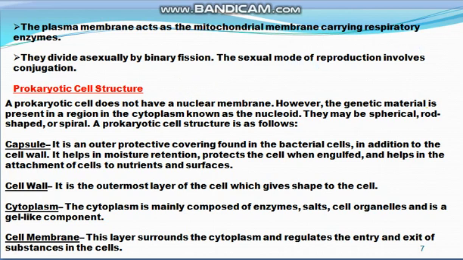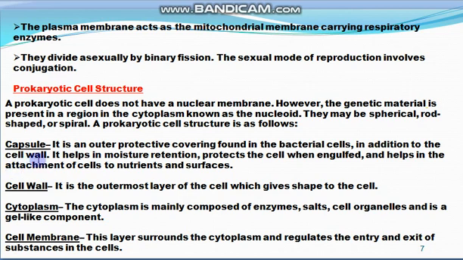And what is the structure? The prokaryotic cell, as all of you know, does not have a nuclear membrane, and the genetic material is present in a region in the cytoplasm, and that portion of the cytoplasm where genetic material is present is known as the nucleoid. These prokaryotic cells may be spherical, rod shaped, or spiral. And the prokaryotic cell has certain structures.